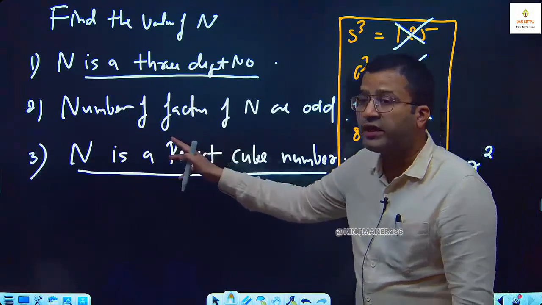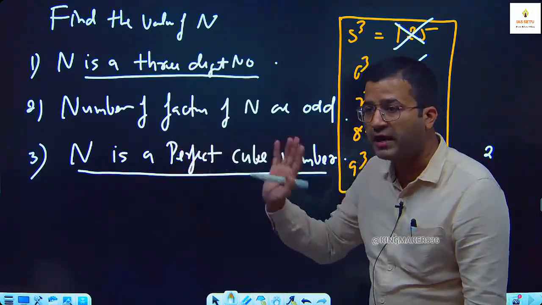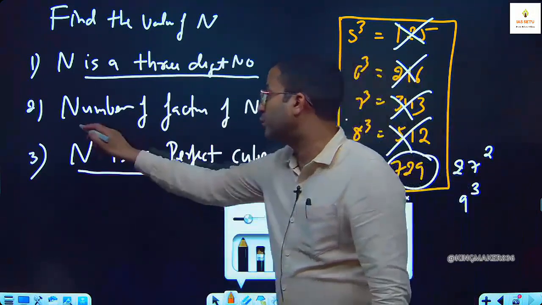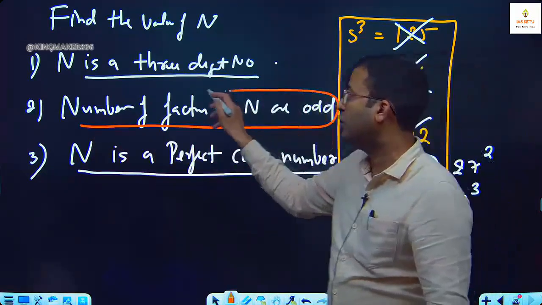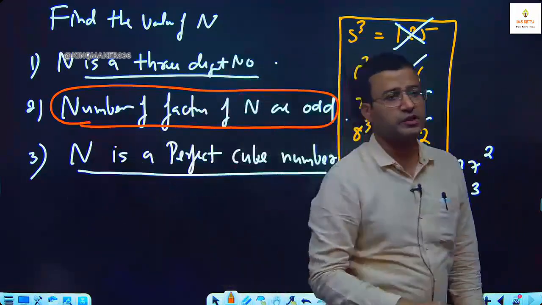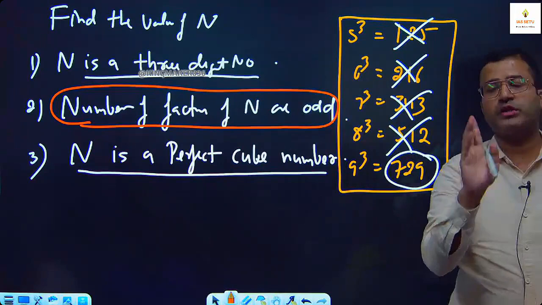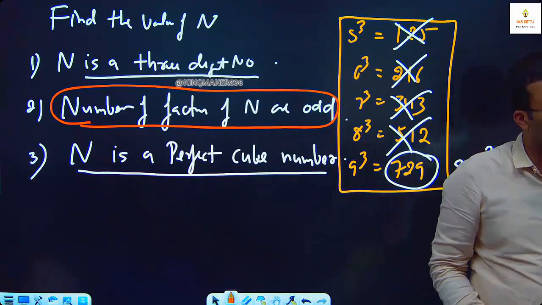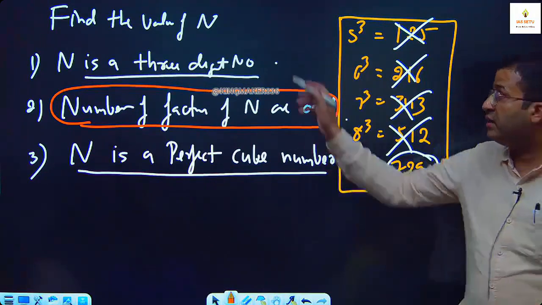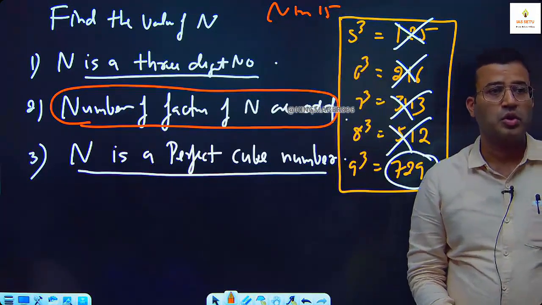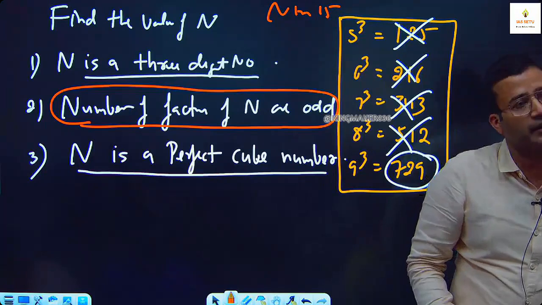But where have they mentioned perfect square? Directly they have not mentioned. Indirectly they have mentioned the number of factors of n are odd. This is the property of a perfect square number. The number of factors of a perfect square number are odd. अगर मैंने बोल दिया ना n has 15 factors, you can directly conclude n is a perfect square number.